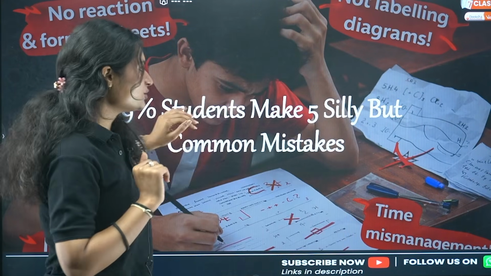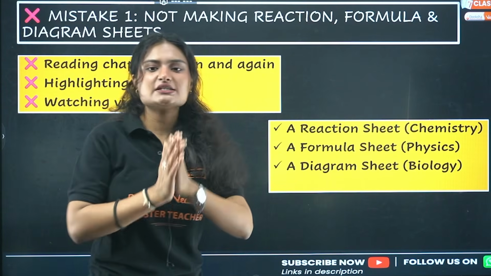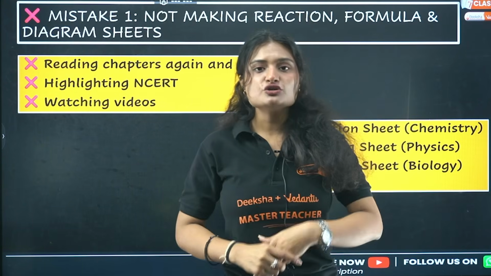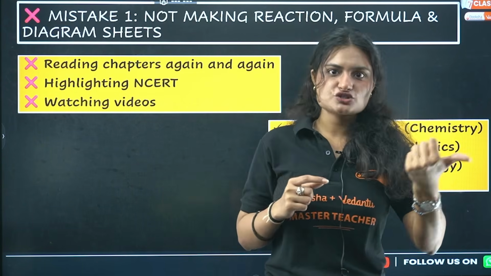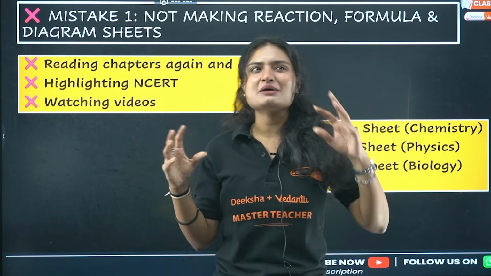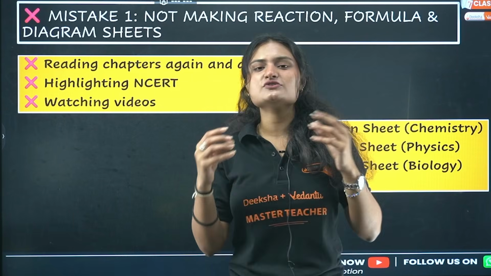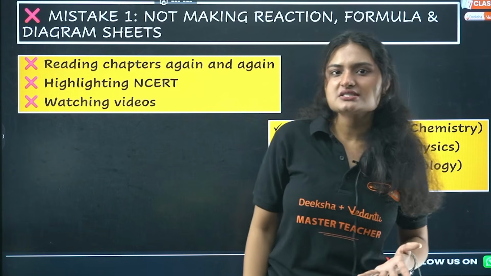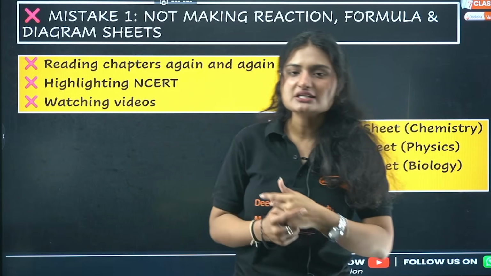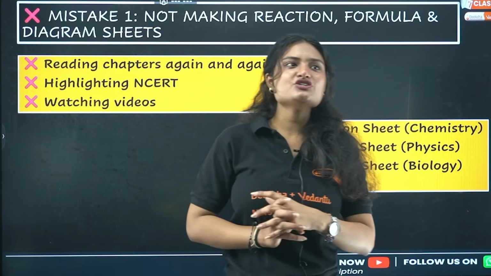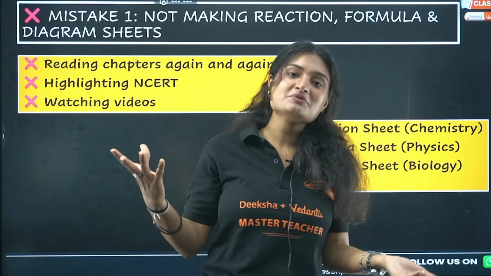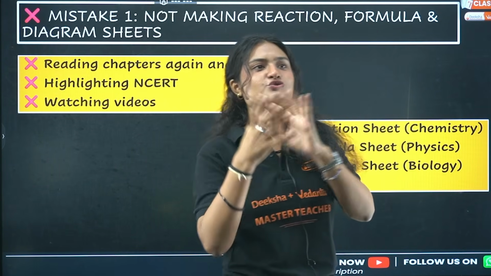Okay, so let's start. What is the first mistake? The first mistake is that they do not make reaction, formula or diagram sheets. For chemistry you need a reaction sheet, because you have so many reactions, right? And you get confused: ma'am, so many reactions are there, which are important, which are not important? Then there are physics formulas for lenses, mirrors, resistance, current, right? All these formulas are there. And for biology you have so many diagrams. Ma'am, which is important? Which should I do? I do not remember. I do not know which to draw, how to draw it.